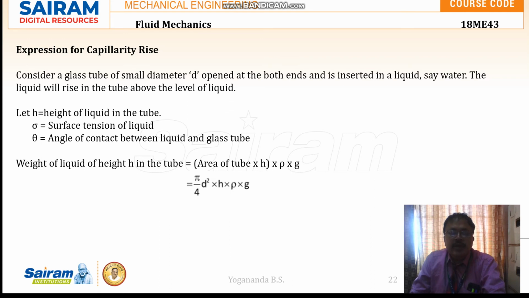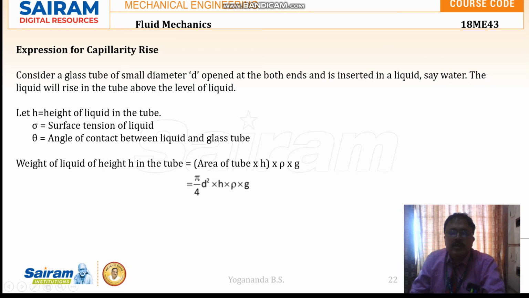Now what is the weight of the liquid of height h in the tube? We know that density is equal to weight by volume, so weight is density into volume.